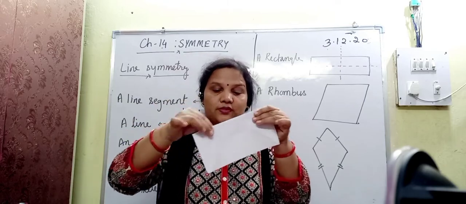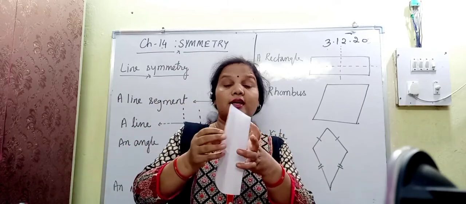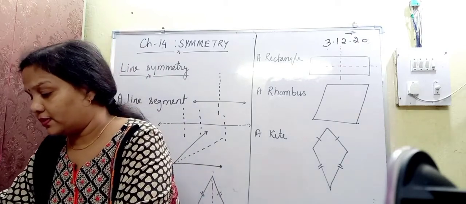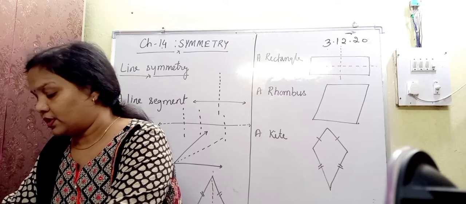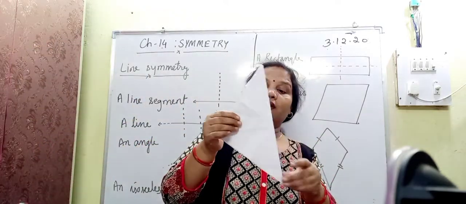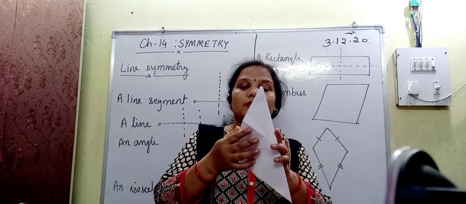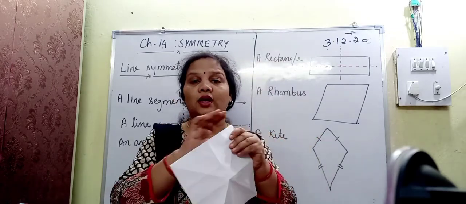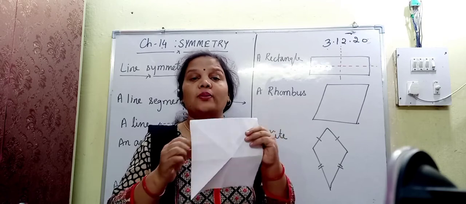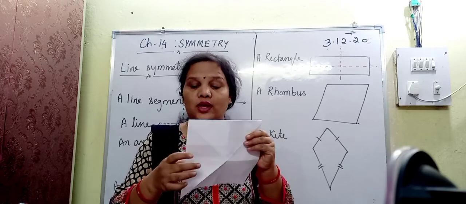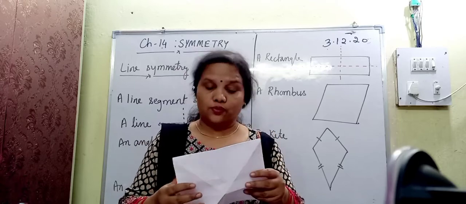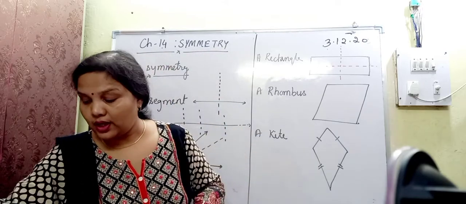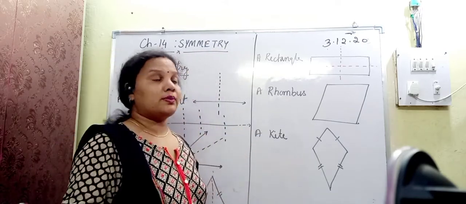This is the second line of symmetry. And if I am folding it diagonally, then also they completely overlap each other. Look, in a square, how many lines of symmetry are needed? Similarly, if I fold it from the other side, then also they can completely overlap each other. So you can see how many lines of symmetry there are for this square: 1, 2, 3 and 4. Four sides are equal and lines of symmetry are also 4. So like this you have to find out the lines of symmetry for a square.